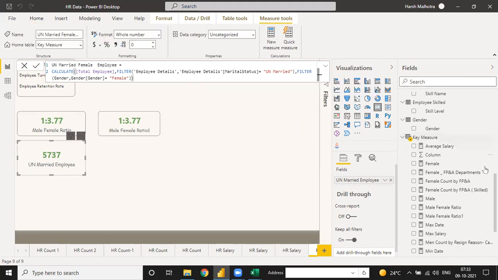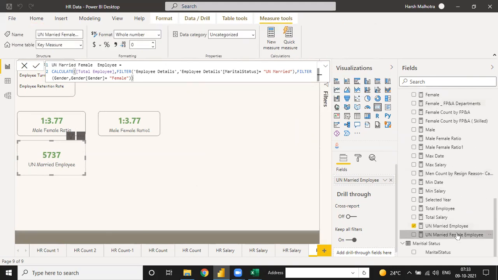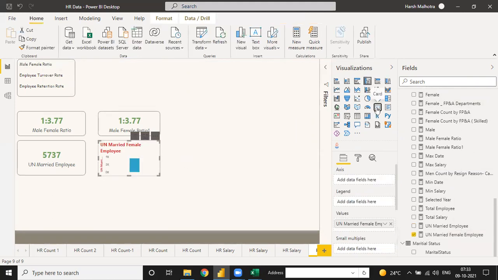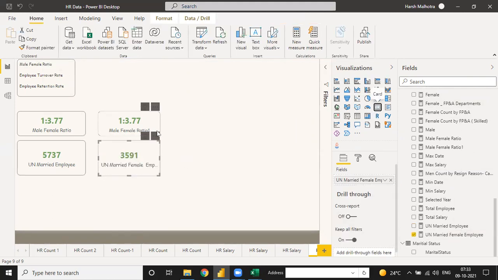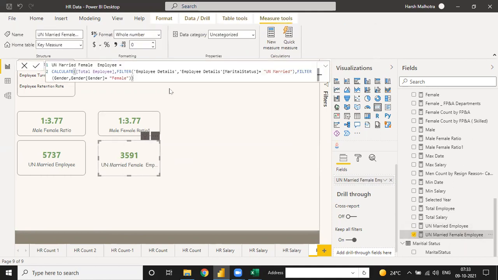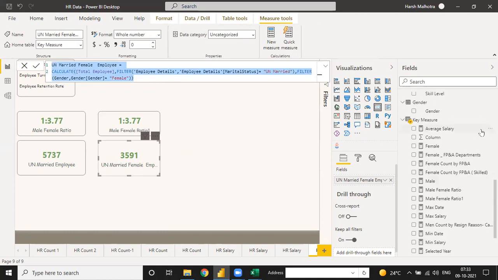There is one more way for this. Can you tell me one more way? The same thing we are using, with one more way. See, total unmarried employee we have 5737 and total unmarried female only 3591. And the same thing goes here. I can use unmarried male.